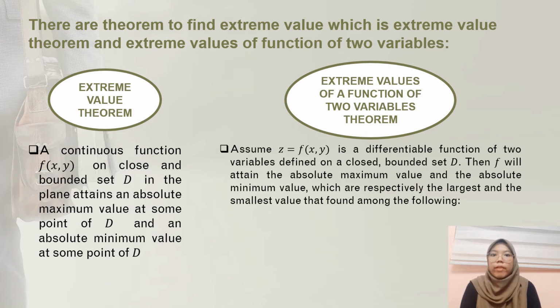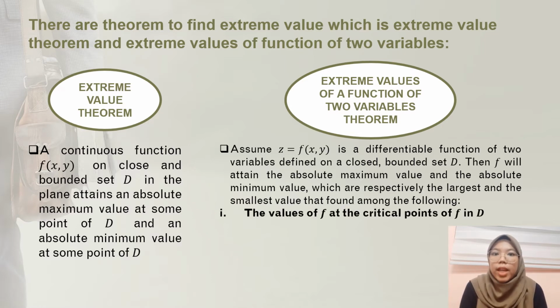Second, the extreme values of a function of two variables theorem. Assume z equals f(x,y) is a differentiable function of two variables defined on a closed bounded set D. Then f will attain the absolute maximum value and the absolute minimum value, which are respectively the largest and the smallest values found among the following. First, the values of f at the critical points of f in D. Second, the values of f on the boundary of D.